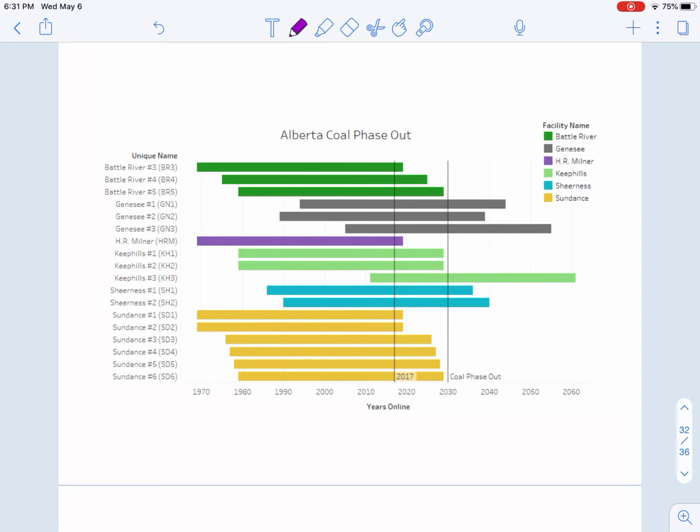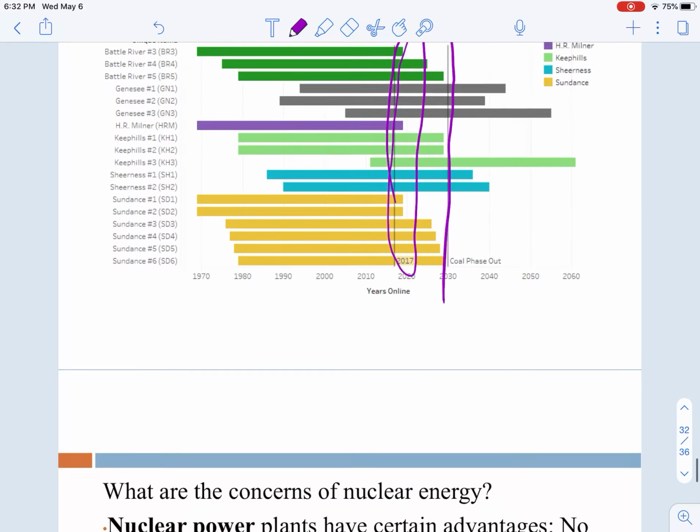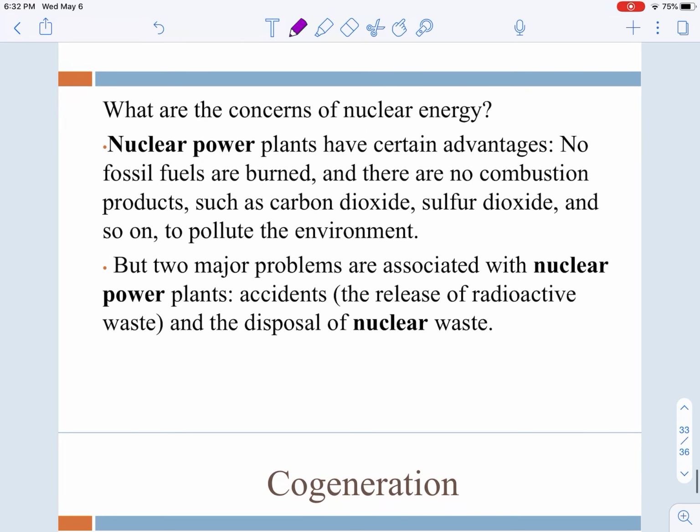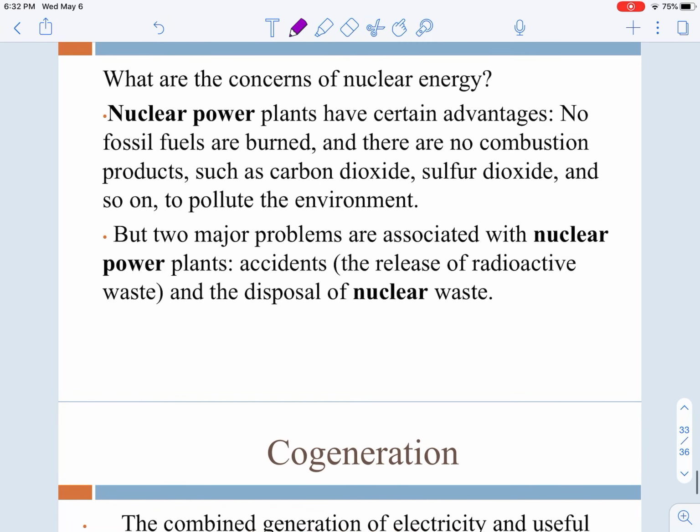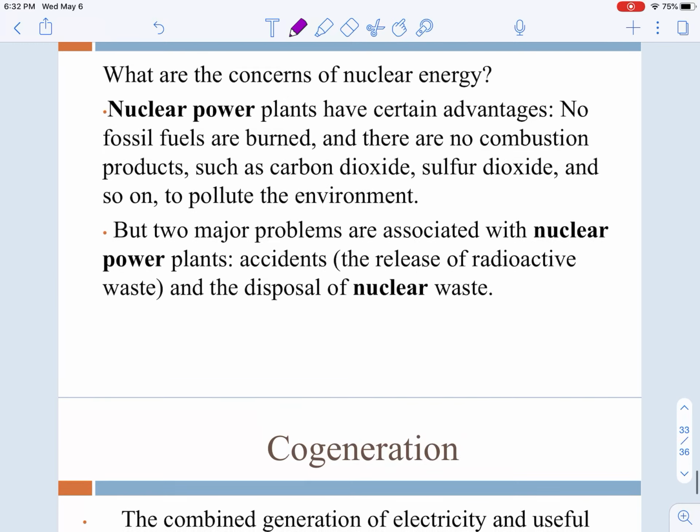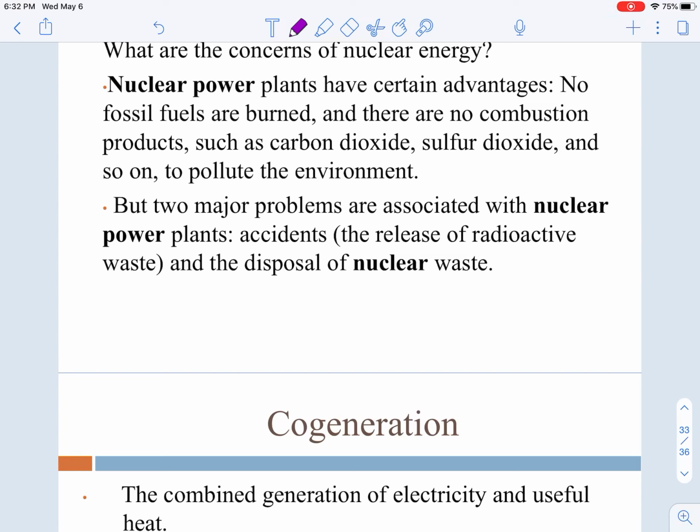I just put this little graph in here of how we're actually trying to phase out coal burning, though, because of the concern of the emissions in the greenhouse gases, carbon dioxide, among others, that are collecting in our atmosphere. So you can see that where we are right now, we're phasing out some of the coal plants and hoping that in the future we are by 2030 phasing out a lot of them, and depending on other sources of energy, for example solar energy or geothermal energy. So we'll keep watching for that.